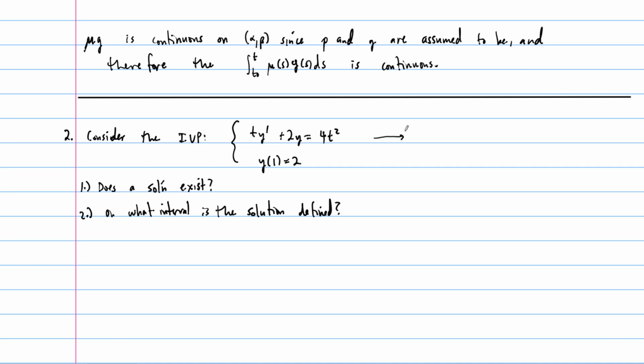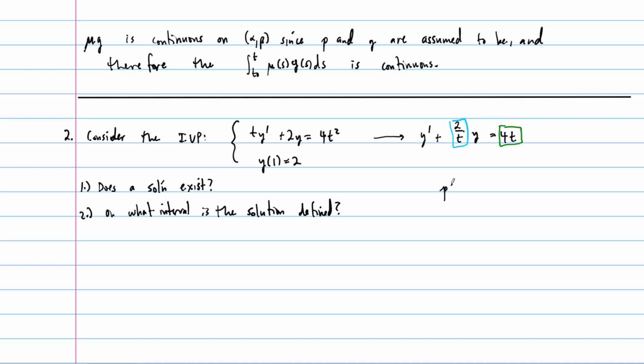So the first thing we have to do is divide through by t and get this in the proper form, right? So when we divide through by t, we end up with y prime plus 2 over t times y equals 4t. All right, and now, only at this point, can we identify our two functions, right? Our p and our g.